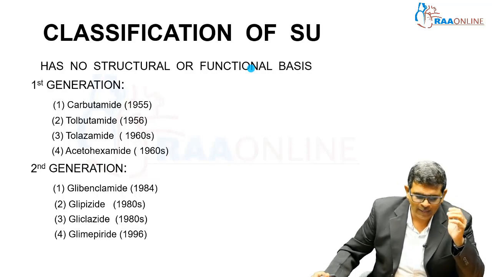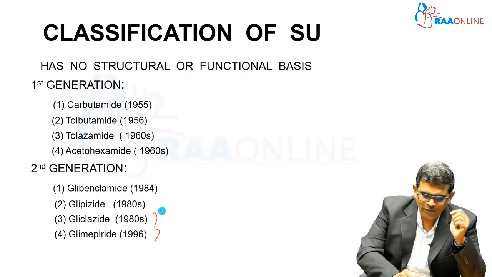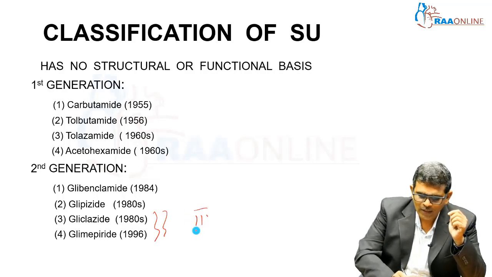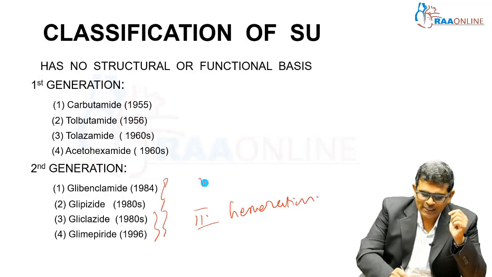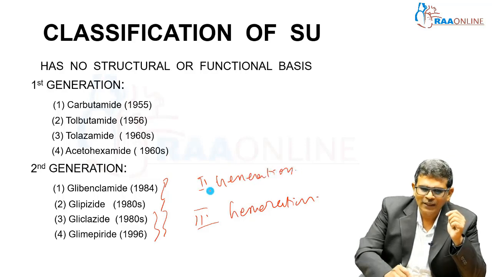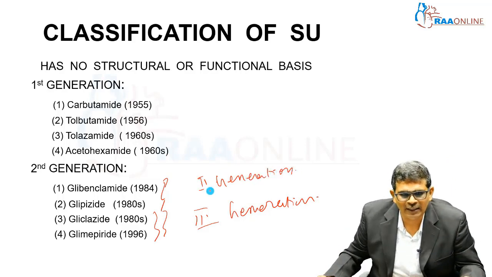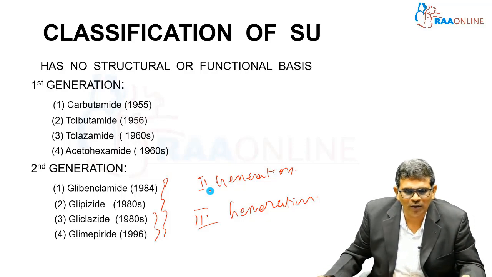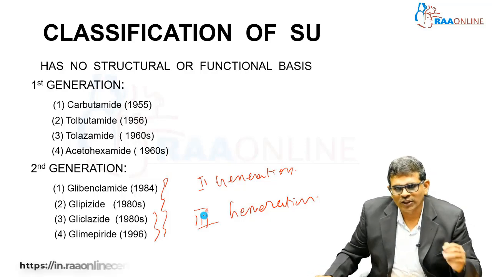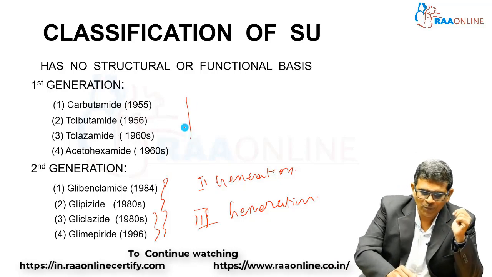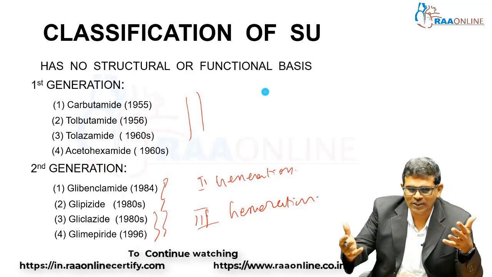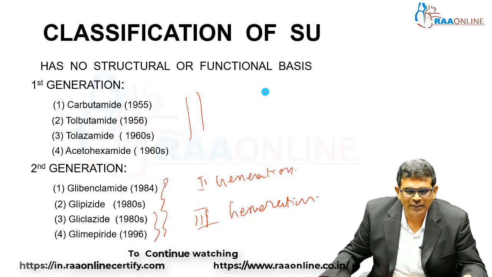Some people say that gliclazide and glimepiride, for various reasons, belong to the third generation. Some authors claim that the first two drugs belong to the second generation, and the next two, gliclazide and glimepiride, belong to the third generation. So this is how the classification of sulphonylurea is done, and the first generation molecules are no more in practice. We don't use any of these drugs in practice.